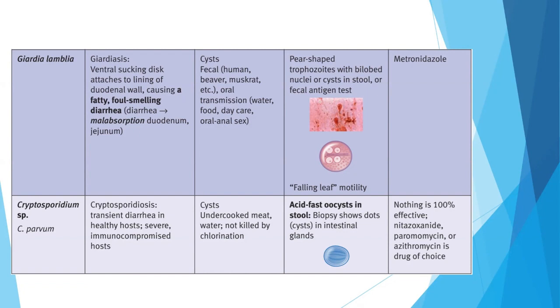Cryptosporidium species causes cryptosporidiosis, which causes transient diarrhea in healthy hosts or severe diarrhea in severely immunocompromised hosts. It can be transmitted through cysts and undercooked meat. Acid-fast cysts in the stool can be used for the diagnosis. Nothing is 100% effective in the treatment of Cryptosporidium species, whereas nitazoxanide, paromomycin, or azithromycin can be used.